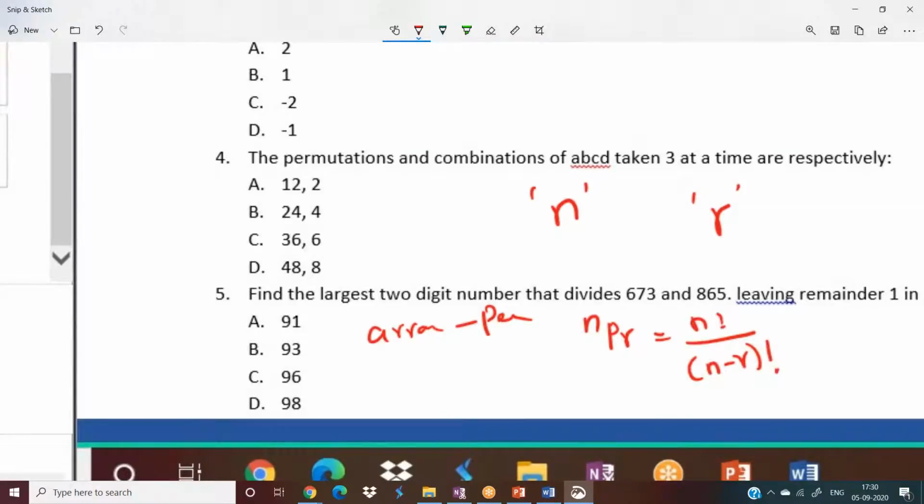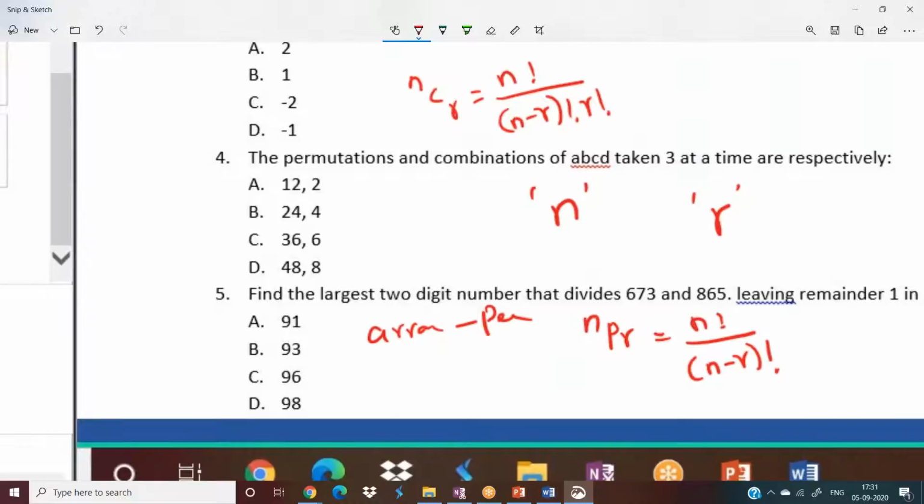And similarly, you can select them in nCr ways. nCr is n factorial by n minus r factorial into r factorial. The only difference between nCr and nPr is that in nPr there will be no r factorial in the denominator, but in nCr there will be one r factorial in the denominator.